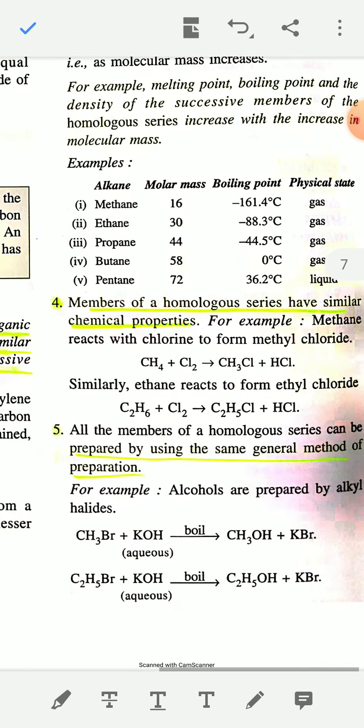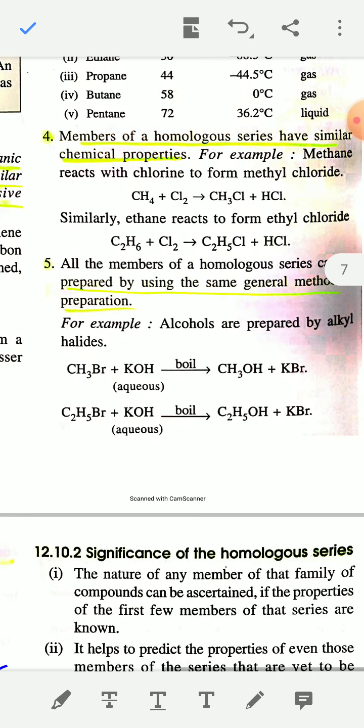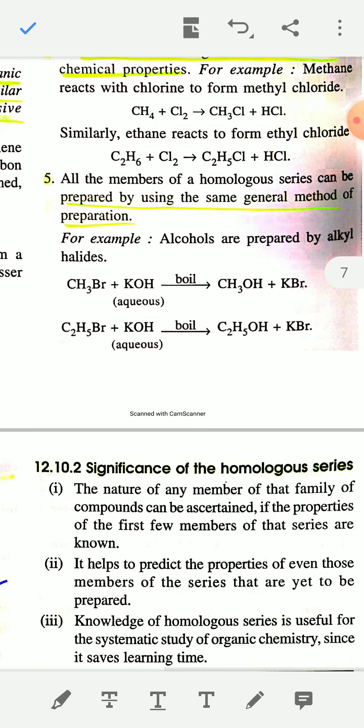The next characteristic is that members of a homologous series have similar chemical properties. This is because they have a similar type of functional group. And number 5, all the members of a homologous series can be prepared by the same general methods of preparation.